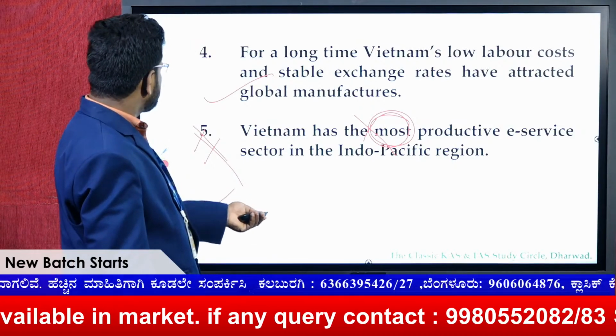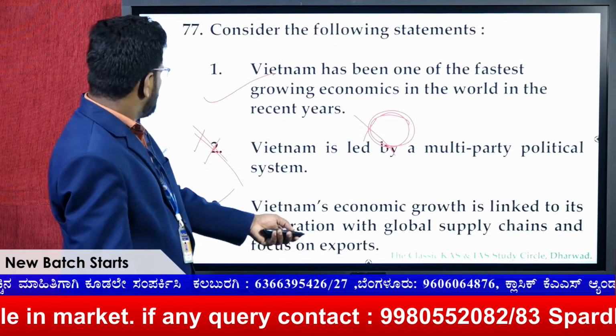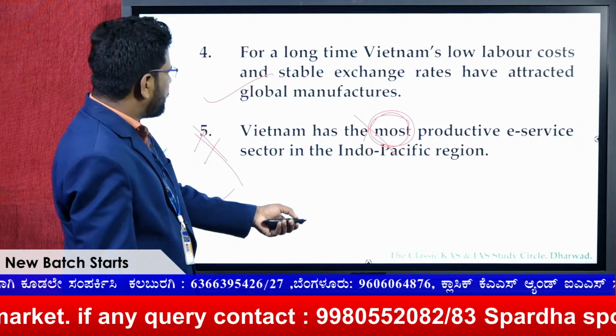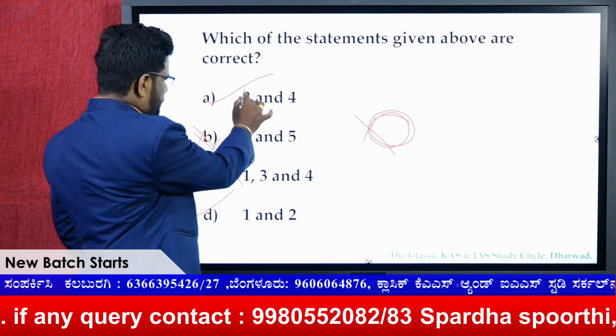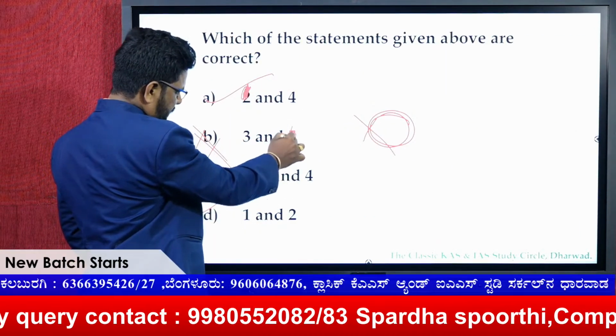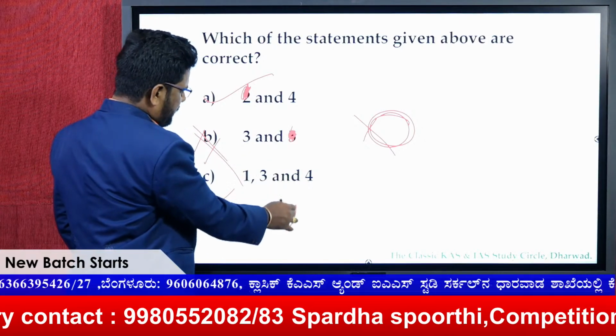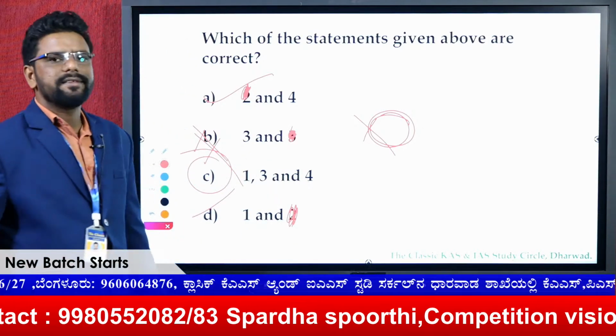That means here 2 and 5. 2 here, 5 here. Okay, that means the answer for this one is C.